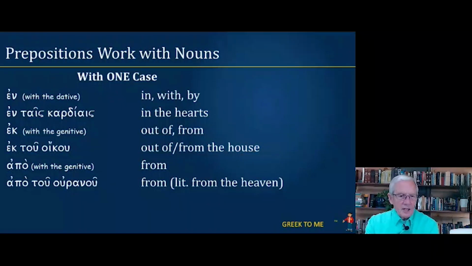Then underneath that you see apo with a genitive. That means from. And underneath that we have apo tou ouranou. The gender, number, case of tou ouranou is masculine singular genitive. So from the heaven or from heaven. So those are some prepositions that only work with one case.